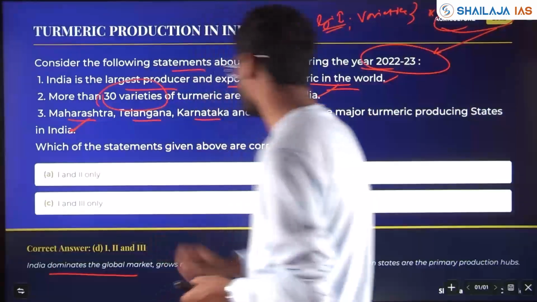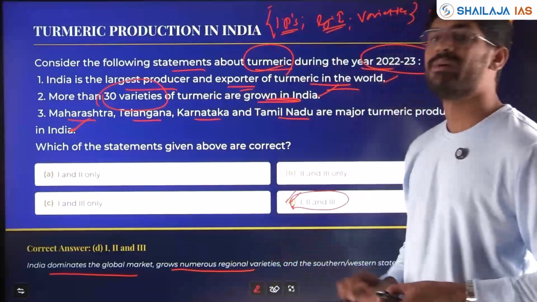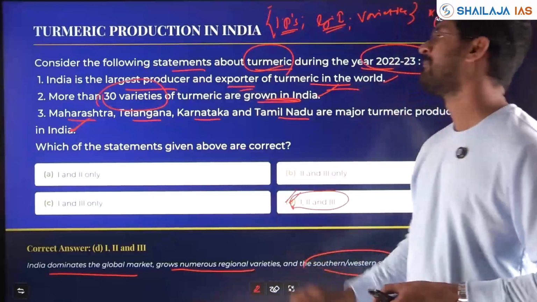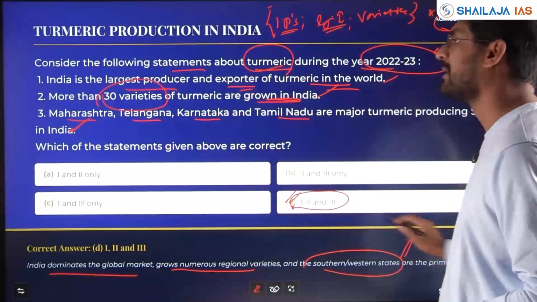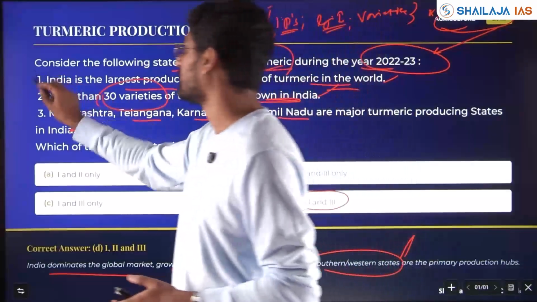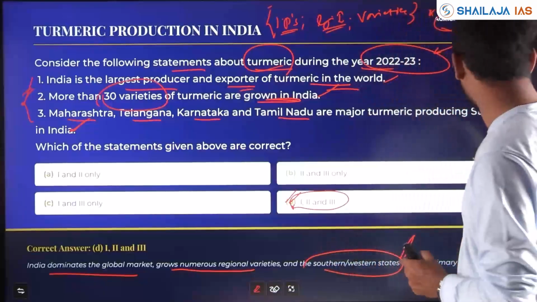India dominates the global market, largest producer and exporter, grows numerous regional varieties, and the southern and western states, Maharashtra, Telangana, Karnataka and Tamil Nadu are the primary producers of turmeric in India. All three statements were correct, asked in 2025. Clear?